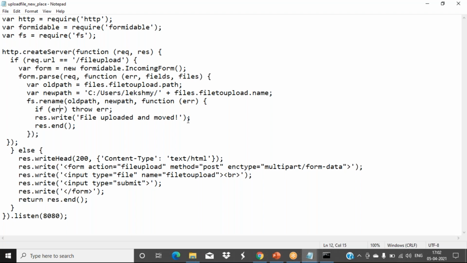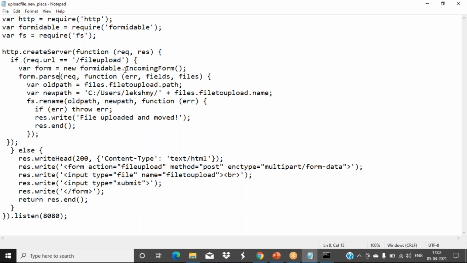For that only, we used a different module. The Formidable module is used. First of all, we have to install it. You have to use the npm install command with that module name, then use require. Then how to use it? First we have seen how to upload a file. For that, a form is created. When I click on submit, a request is going.